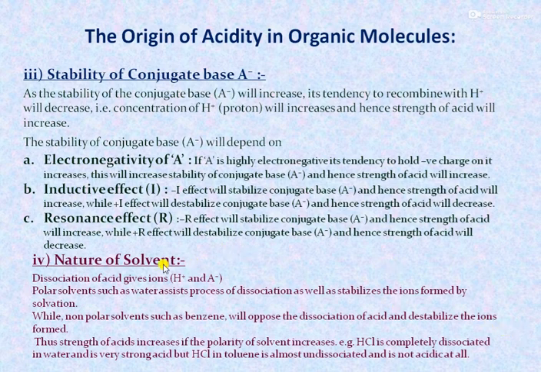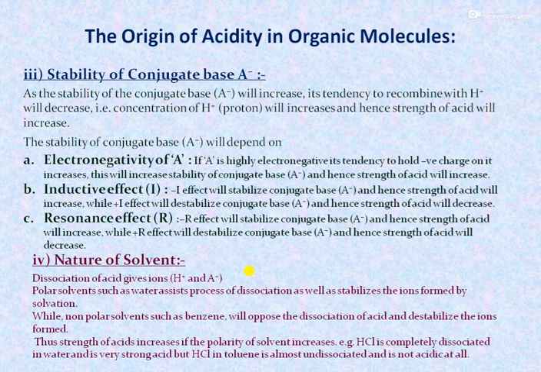And last, fourth factor is the nature of the solvent. As dissociation of an acid gives a proton and conjugate base A minus, polar solvents such as water assist the process of dissociation as well as stabilize the ions formed by solvation, while non-polar solvents such as benzene will oppose the dissociation of the acid and destabilize the ions formed.